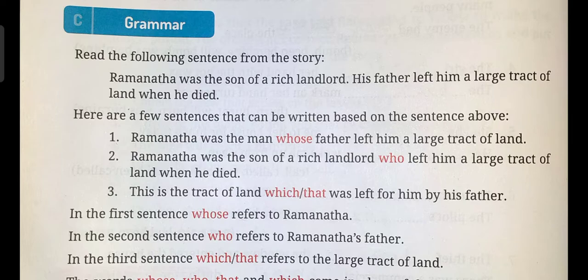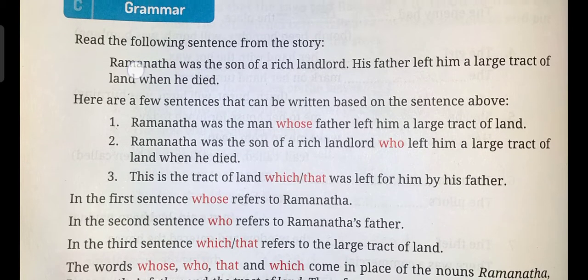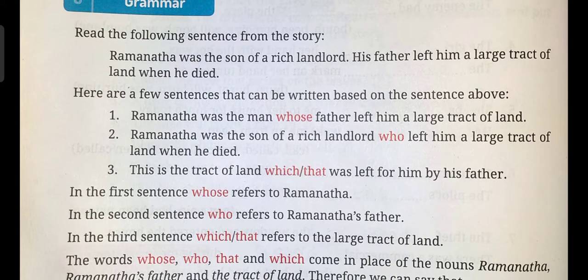Okay, grammar section. Read the following sentences from the story. Some sentences are given here from the story. Ramnatha was the son of a rich landlord. His father left him a large tract of land when he died. Here are a few sentences that can be written based on the sentence above. A long sentence is given here, and some sentences depending on this long sentence can be written.